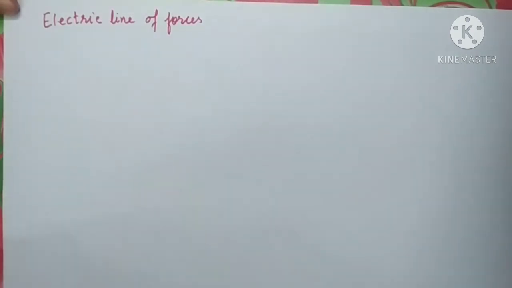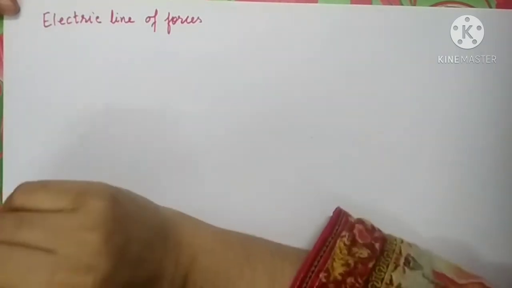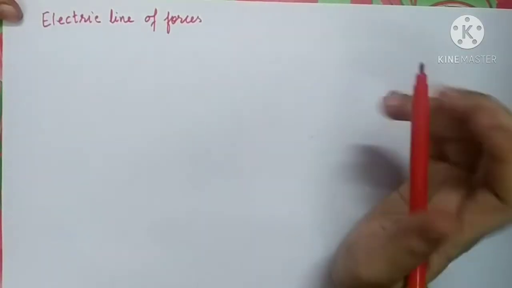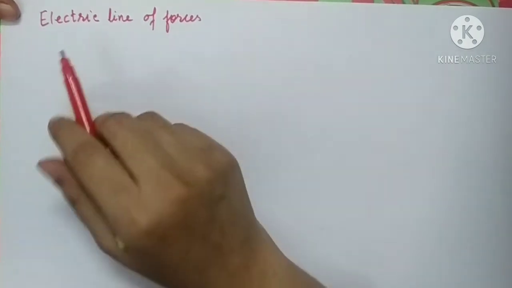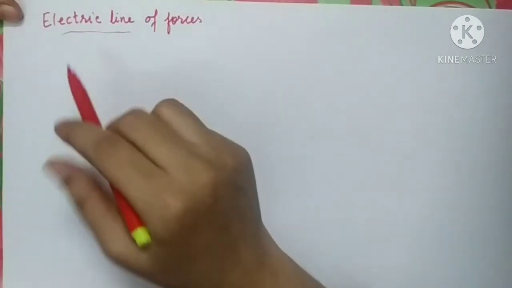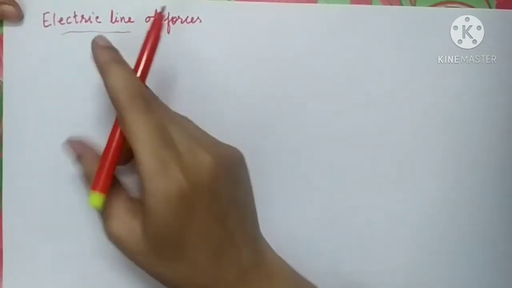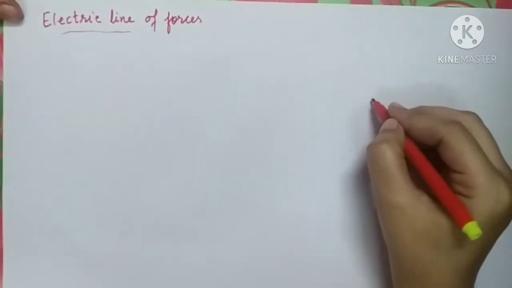In the last lecture we had studied the concept of electric field intensity. It is nothing but the strength of electric field. Let us just quickly revise the concept of electric field. Then we are going to move to the next topic called electric line of force. But first, let us have a quick revision.